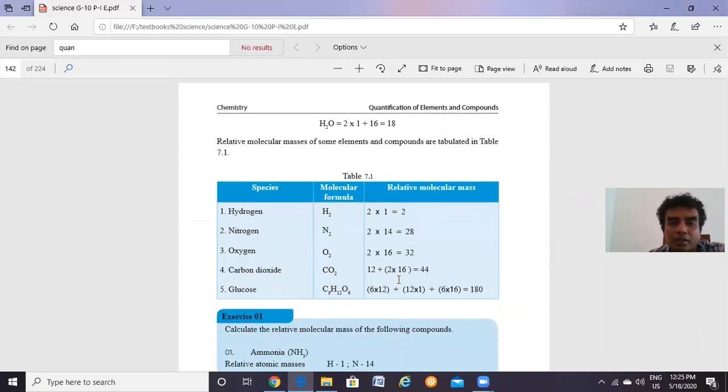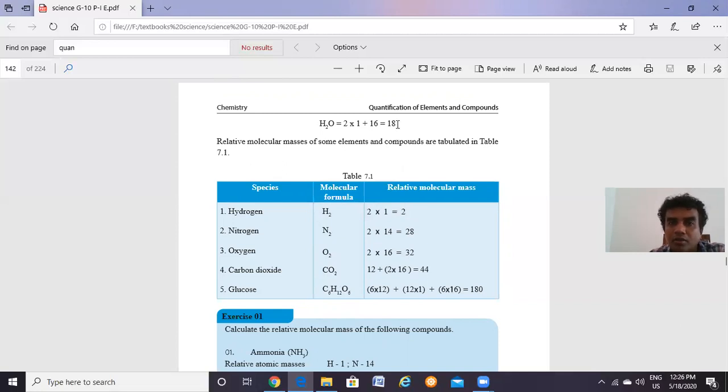For example, think about the hydrogen molecule. There are 2 hydrogen atoms in one hydrogen molecule, each with a relative atomic mass of 1. So 2 times 1 is 2. For example, think about the carbon dioxide molecule: 1 carbon atom, with a mass of 12, and then 2 oxygen atoms, each with a mass of 16. These 12 and 16 are given as data in the calculation. Then altogether, the relative molecular mass of carbon dioxide is 44.